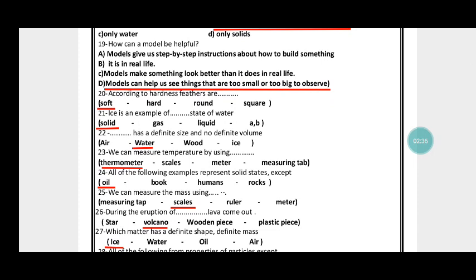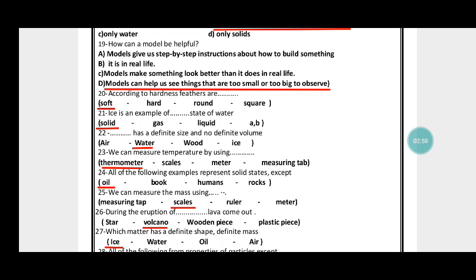Models give us step by step instructions about how to build something in real life, or models make something look better than it does in real life, or models can help us see things that are too small or too big to observe.